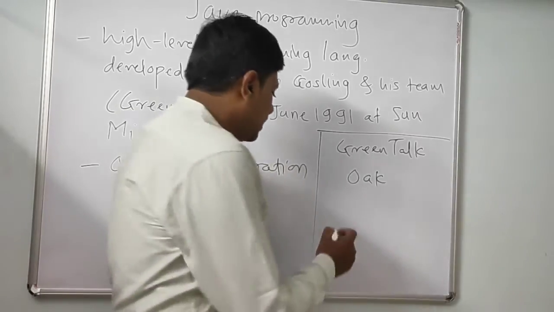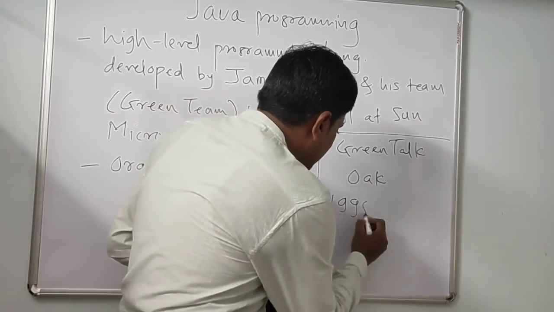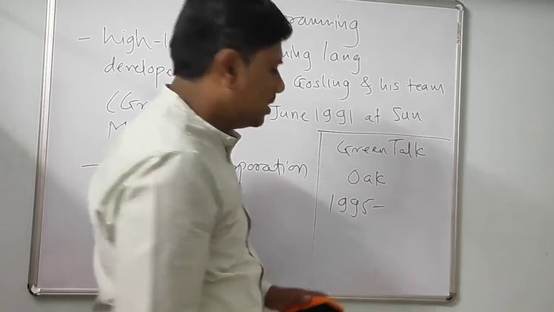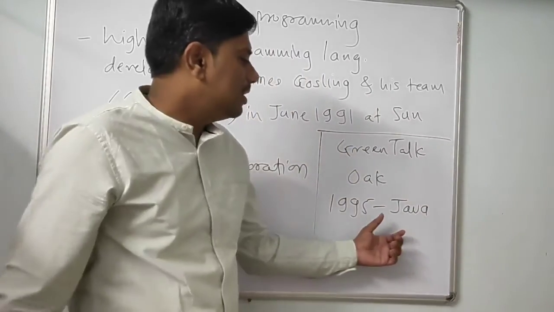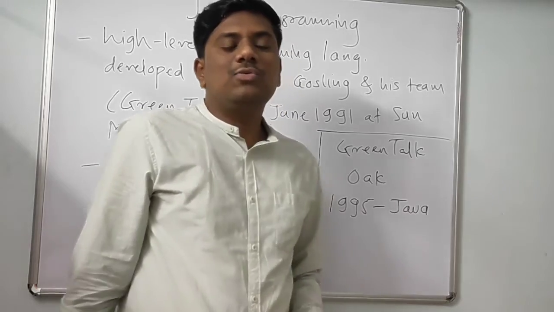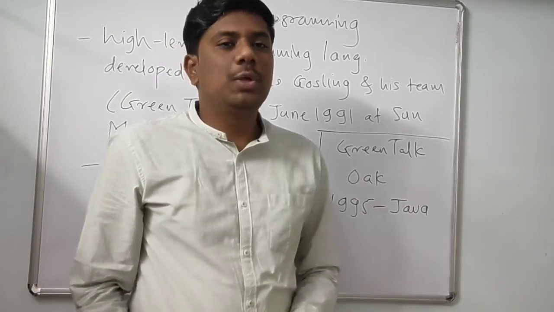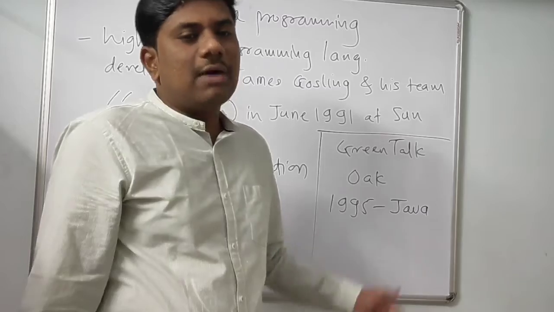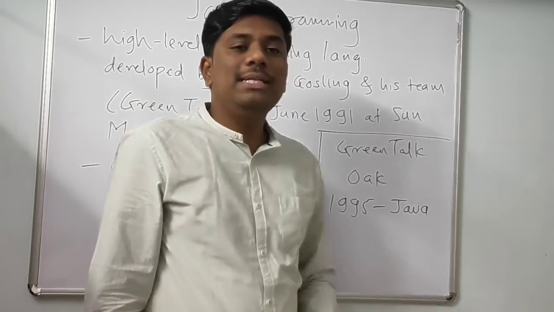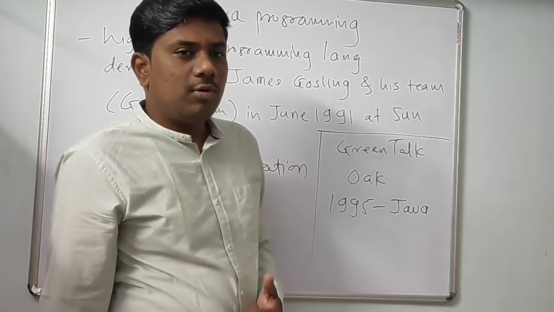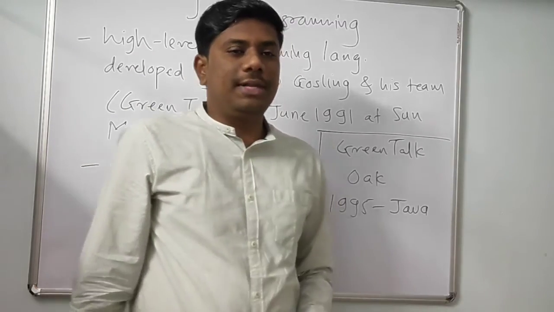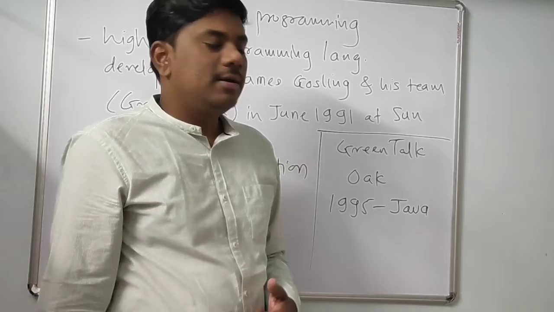So in 1995 they renamed Oak to Java programming language. And why did they give the name Java? Because Java is an island in Indonesia where coffee beans are produced. And in front of James Gosling's office there was a coffee tree.